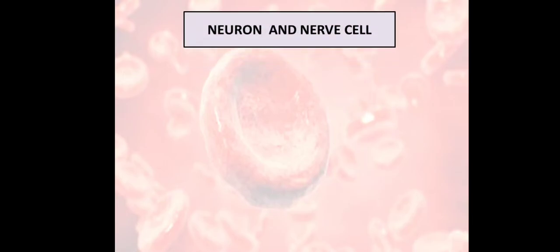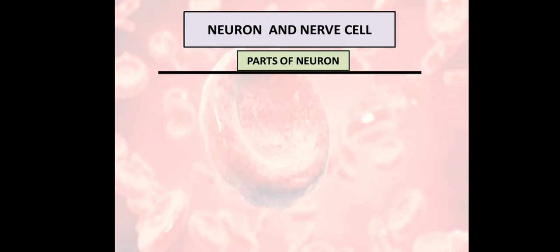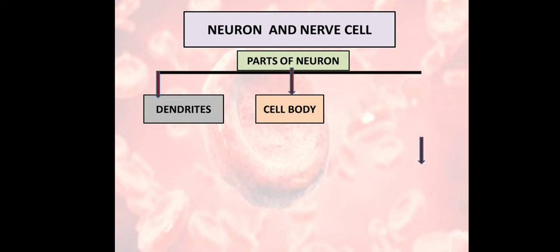Okay, first of all we are going to start nervous system. The basic unit of nervous system is neuron or nerve cell. As students of science from our previous grade, we are well aware that whenever we talk about cell, we say that it is the basic unit of the living organisms. Now we are going to talk about neuron, the nerve cell. It is the basic unit of the nervous system. Now what are the parts of this neuron? Its parts are three. First is its dendrites, second is its cell body, and the last one is its axon. Along with axon there are some terminal ends of the axon.